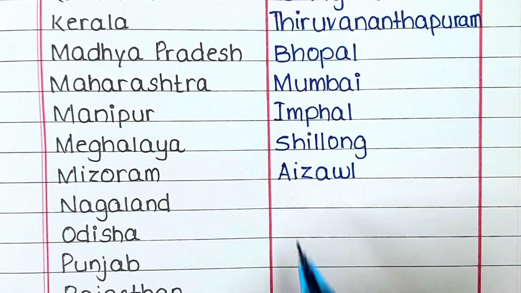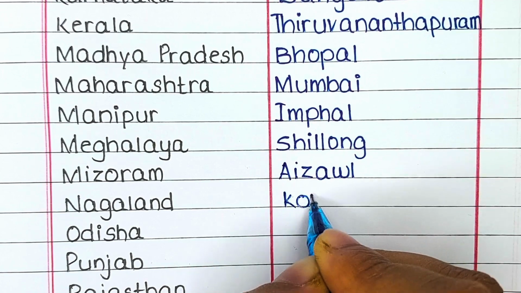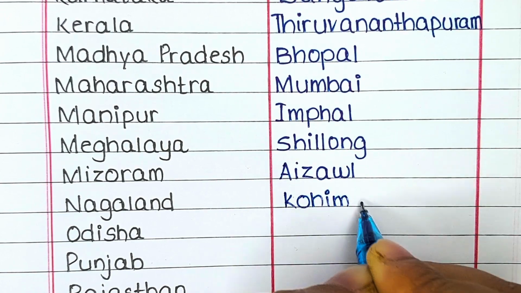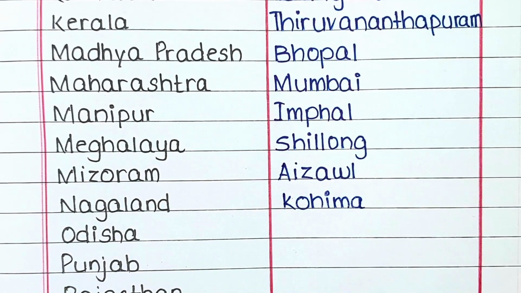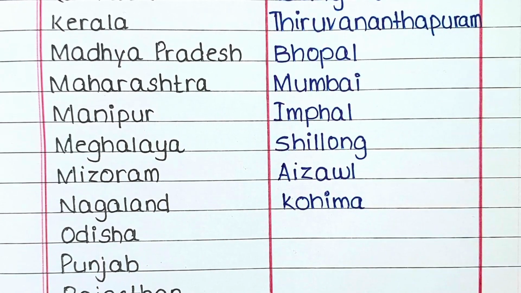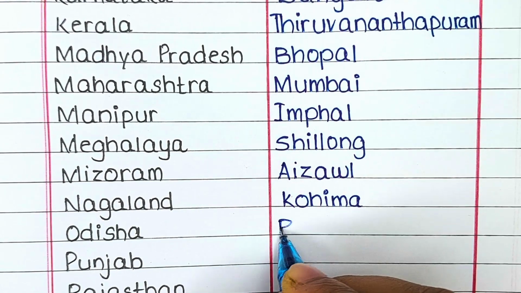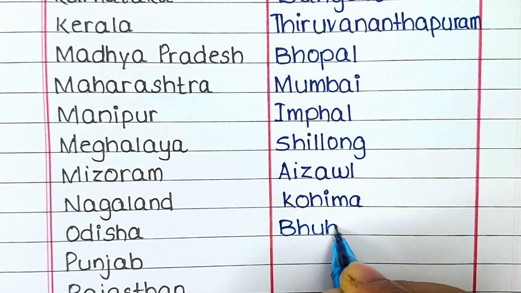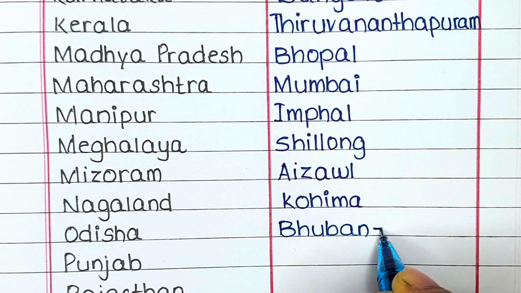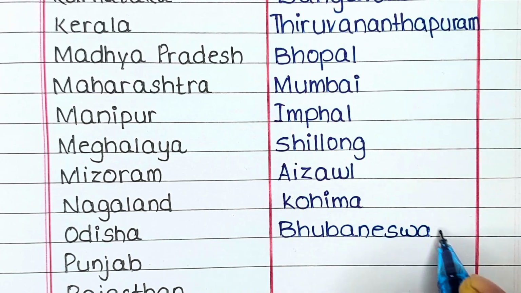Next, Mizoram. The capital of the state of Mizoram is Aizawl. The next state in our list is Nagaland. Its capital is Kohima.